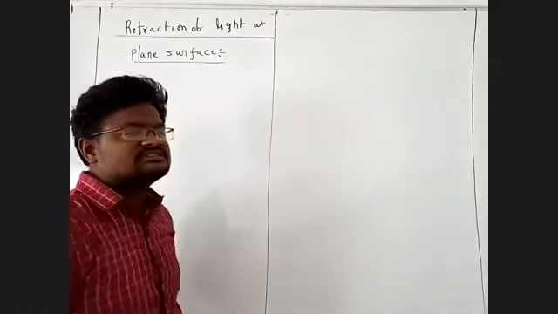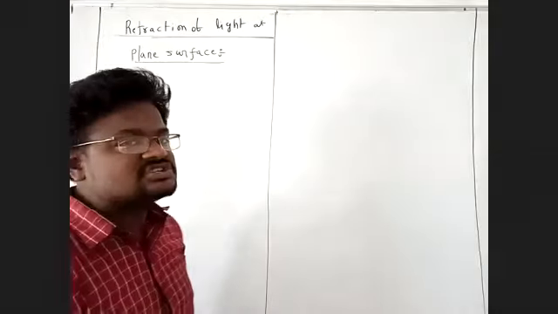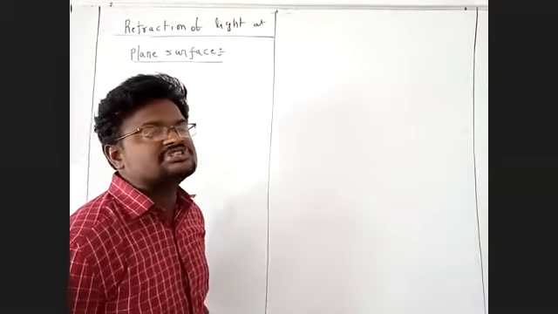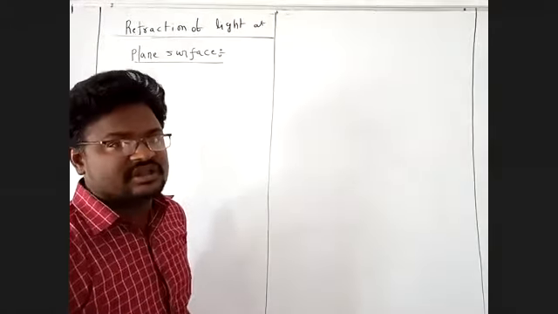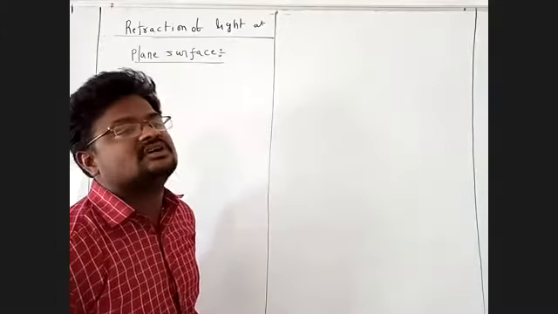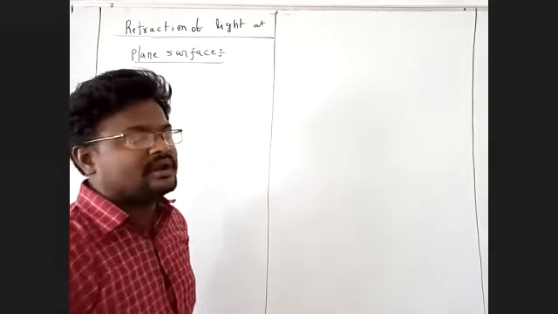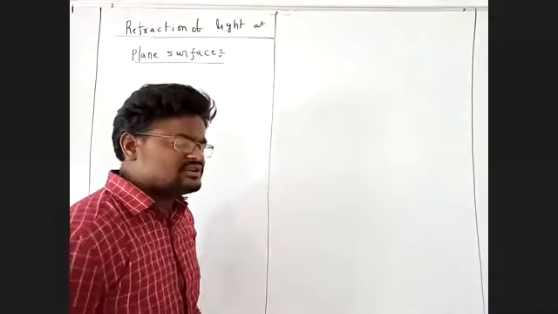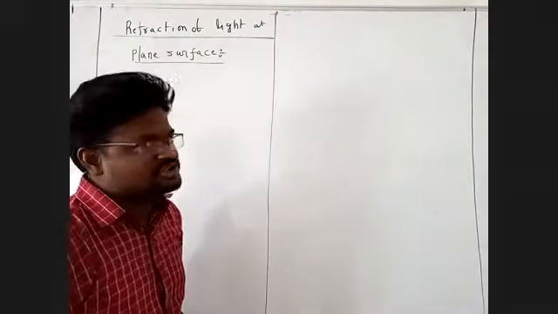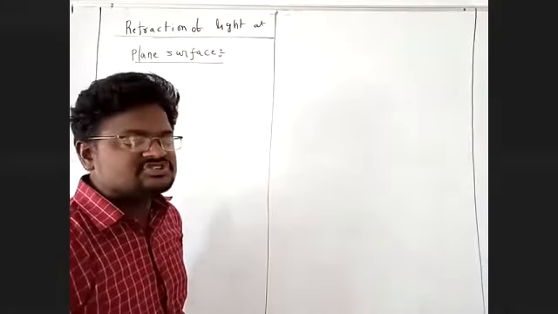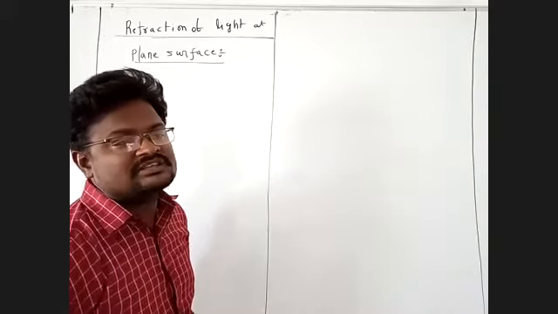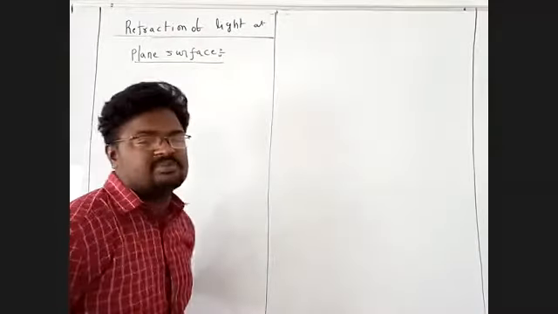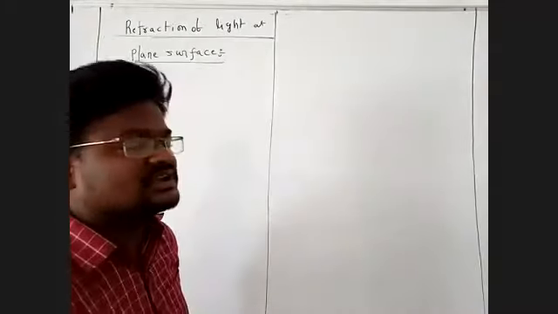Now, next one is the emergent ray. Emergent ray means light which emerges out from another medium is called the emergent ray. Next, angle of emergence means the angle between the normal and the emergent ray. Another definition: the angle which the emergent ray makes with the normal is called the angle of emergence. This is all basic points.